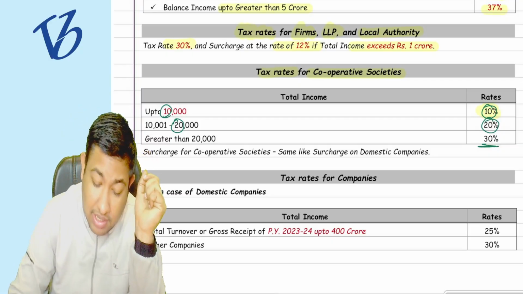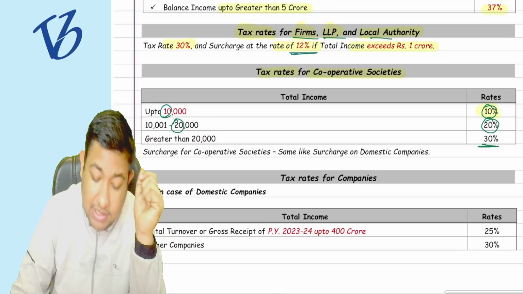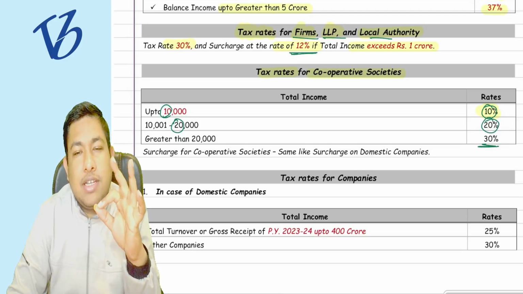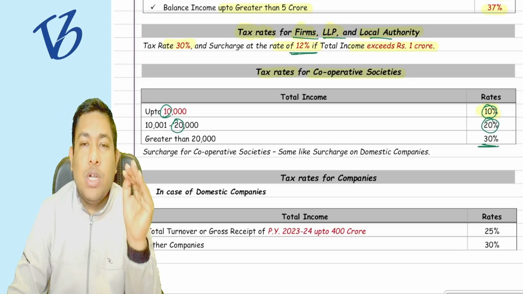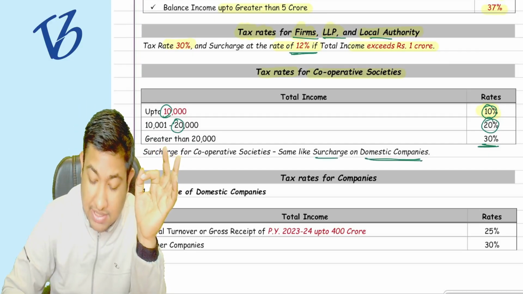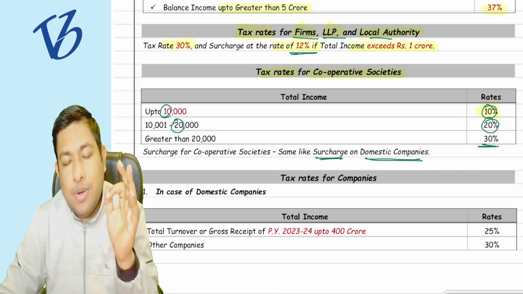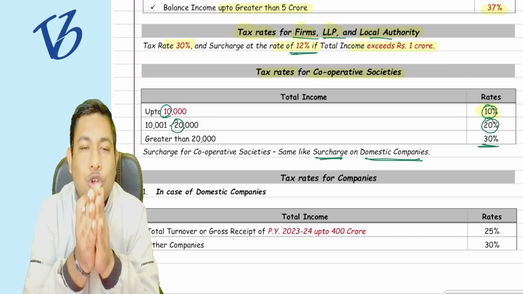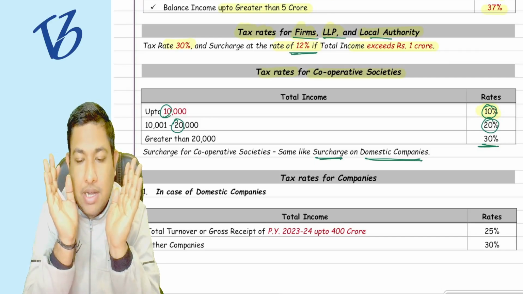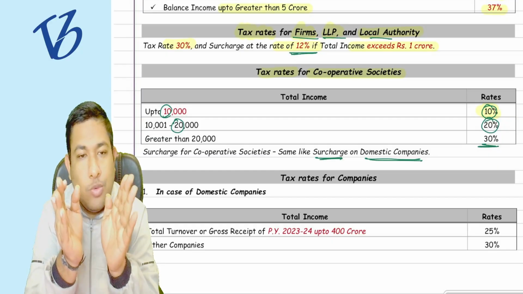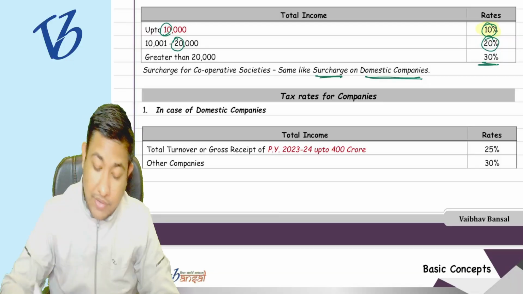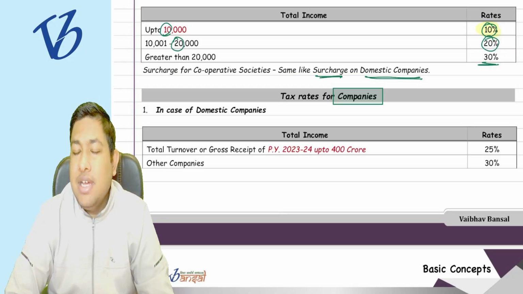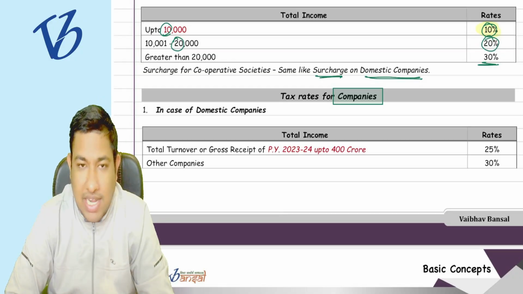Yes. Now, sir, for the firm, LLP and local authority we have seen the surcharge rate. So what are the surcharge rates for the cooperative societies? The cooperative societies surcharge rates are equal to the domestic company surcharge rates. So whenever I discuss the domestic company surcharge rate, I will also be discussing the cooperative society surcharge rates. These both are the same thing. Understood? Now we are coming to the tax rate for the companies. Shall I move forward now?